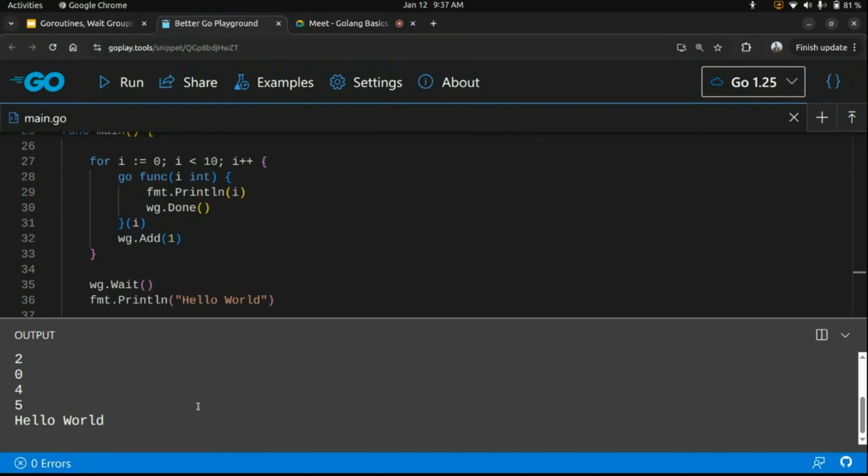So is this clear to anyone? What is the use case of it? I have one doubt. What if we get an exception or error before that wg.Done, and the counter will not be at zero, so the main function will not exit? It will wait for all the goroutines to get to zero, and it will not get to zero due to that error. But error from where? From the goroutine, yeah.